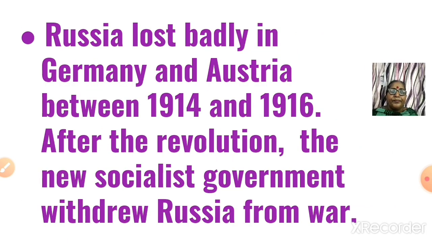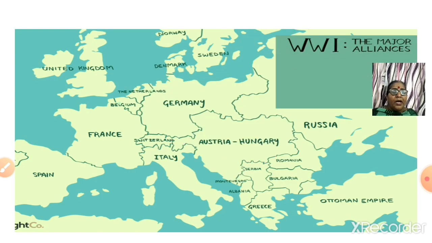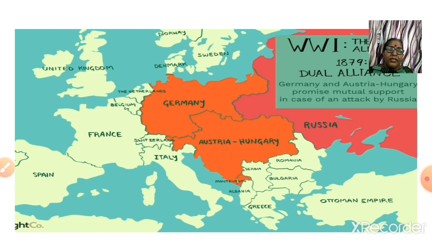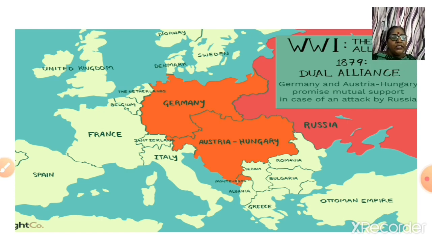In Russia, the war was initially popular. People rallied around Tsar Nicholas II. Austria-Hungary declared war on Serbia, and Russia and Germany declared war on each other.